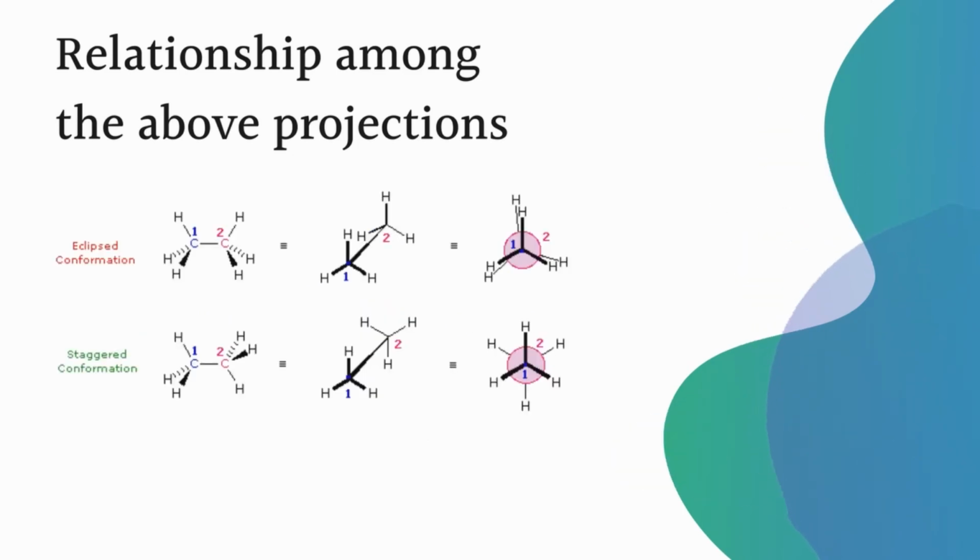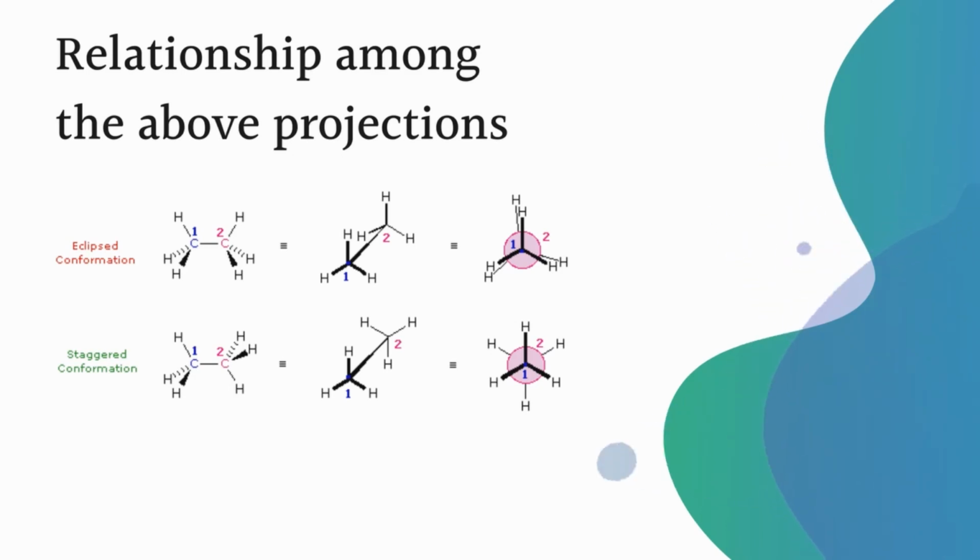We can also represent the relationship between these two structures based on the conformations, like eclipsed and staggered conformation, that are represented in this picture. If we draw the structure of ethane here, the two carbon atoms are represented by 1 and 2.